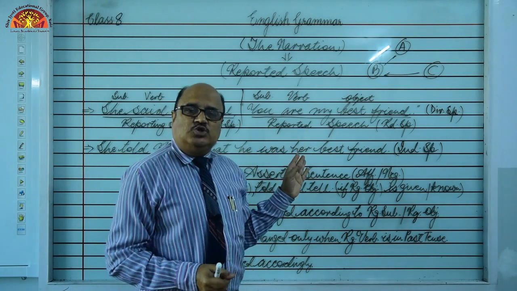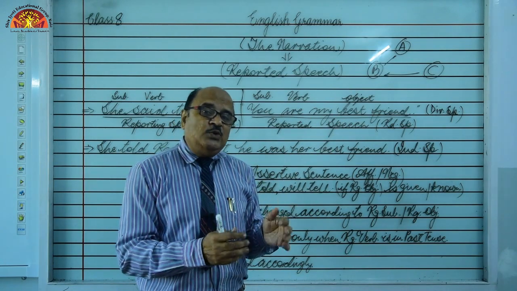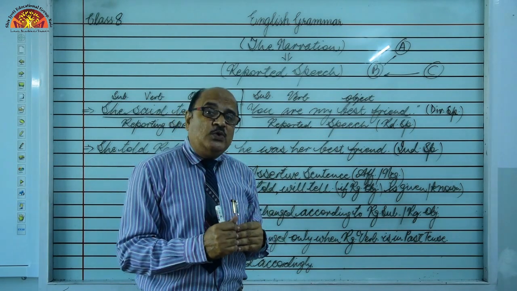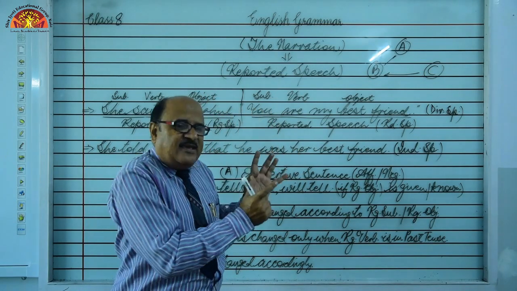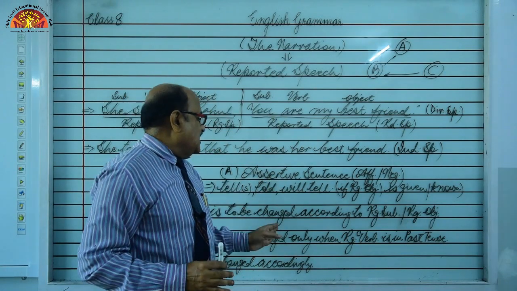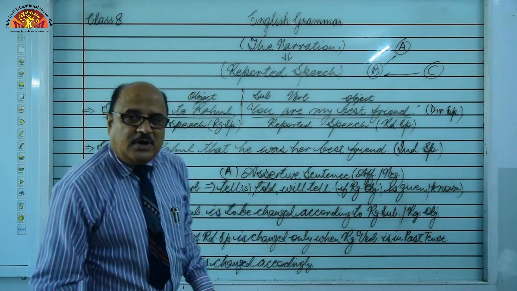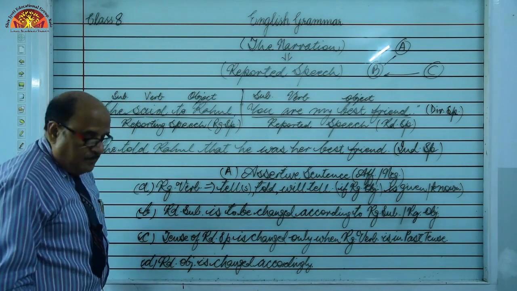So that is to be changed. Tomorrow into the next day, yesterday into the previous day, today into that day, right? And that is clearly given in your book. Okay, students? So in this way, these are some common steps of assertive sentences. I hope you have got them perfectly.